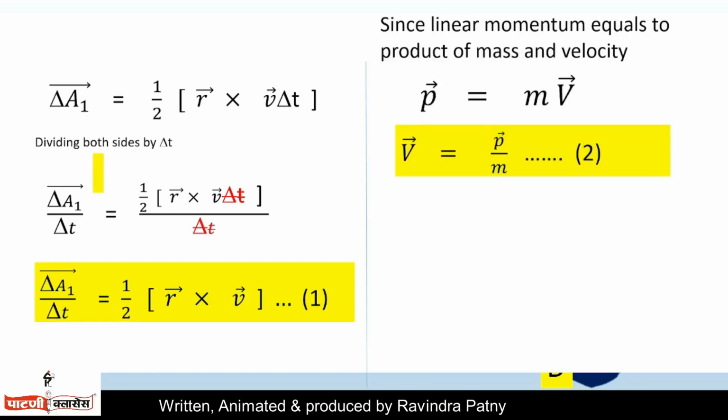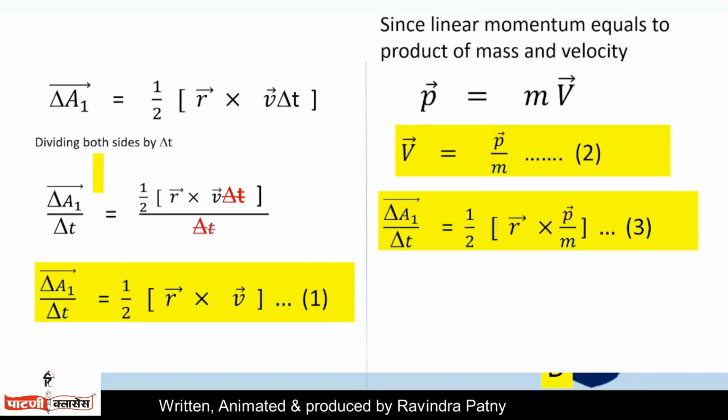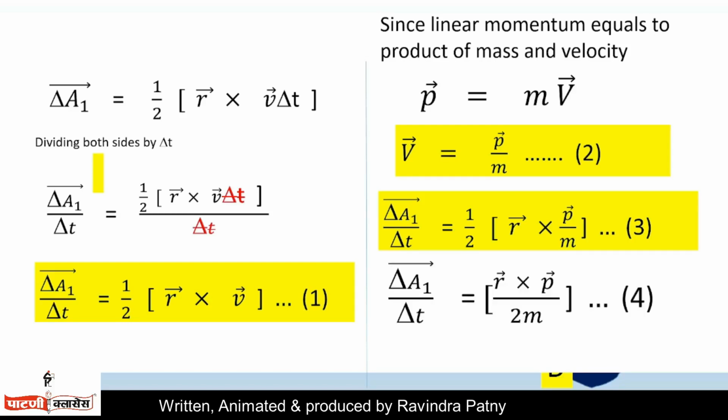Putting 2 in equation 1, we get delta A upon delta t equals half into vector r cross vector p upon m. On further simplification, we get delta A1 upon delta t equals vector r cross vector p upon 2m.